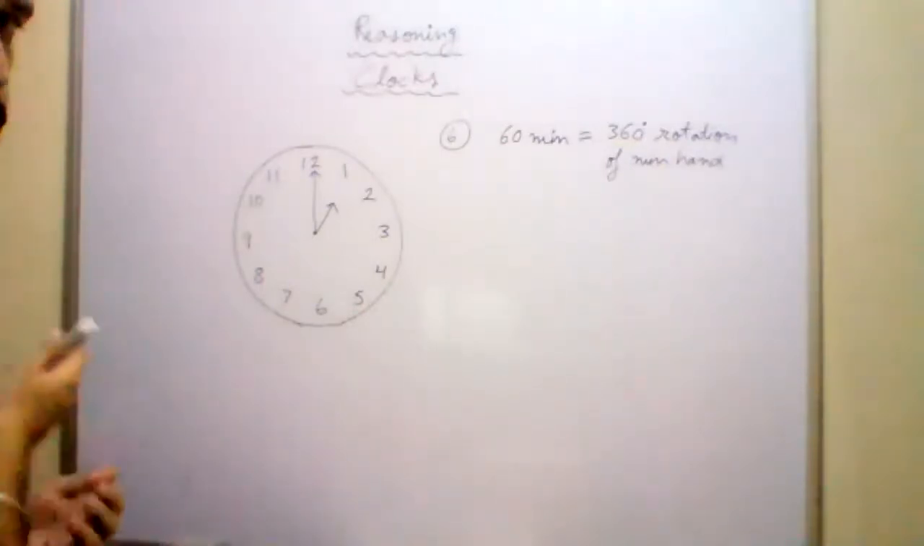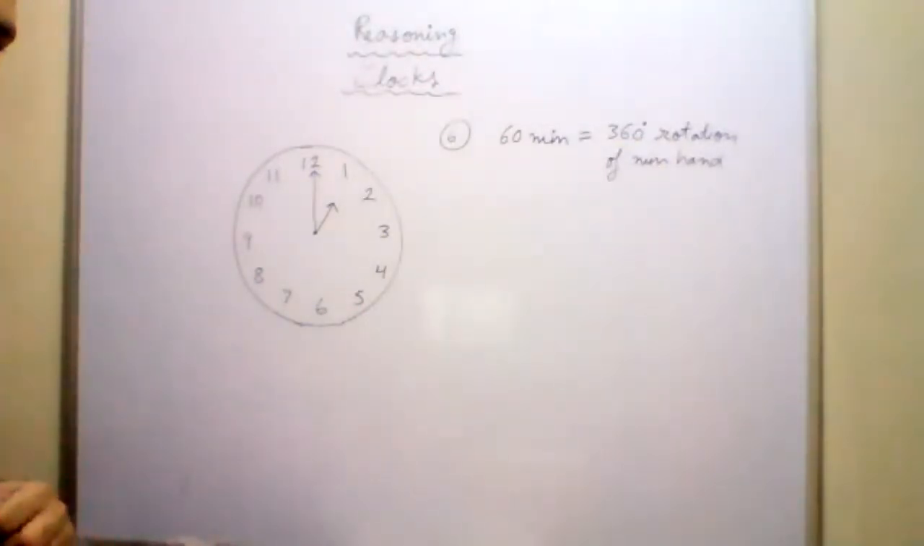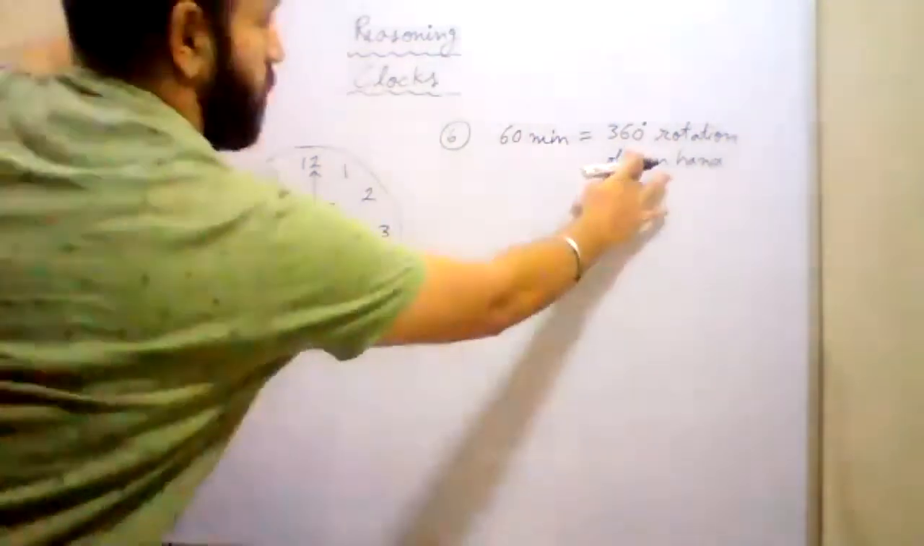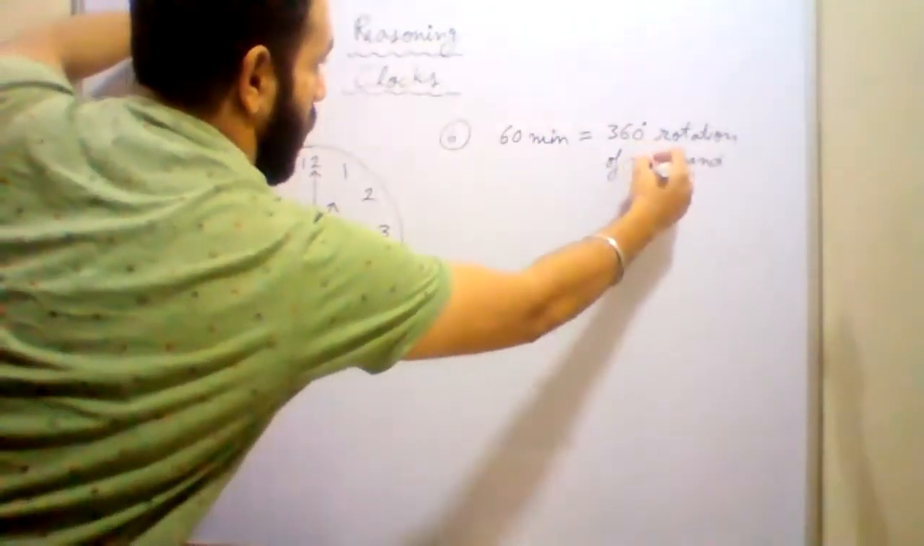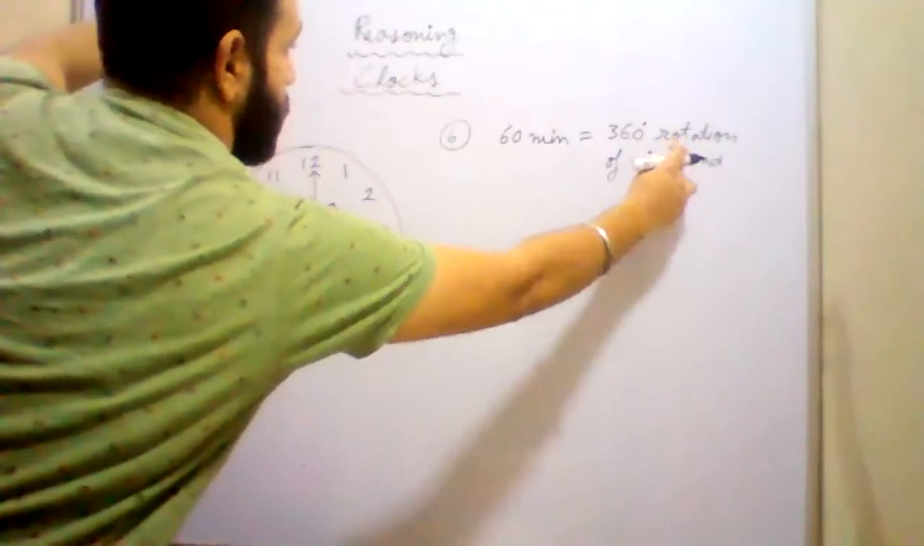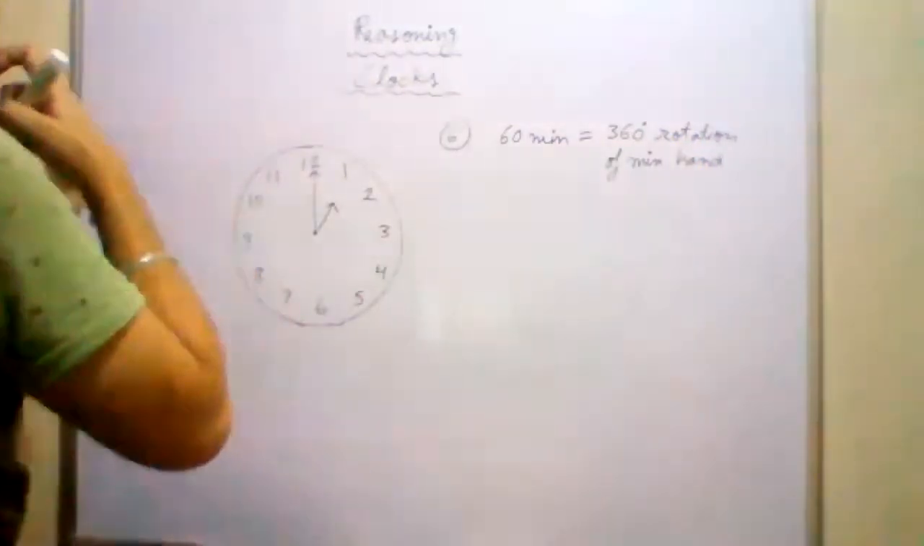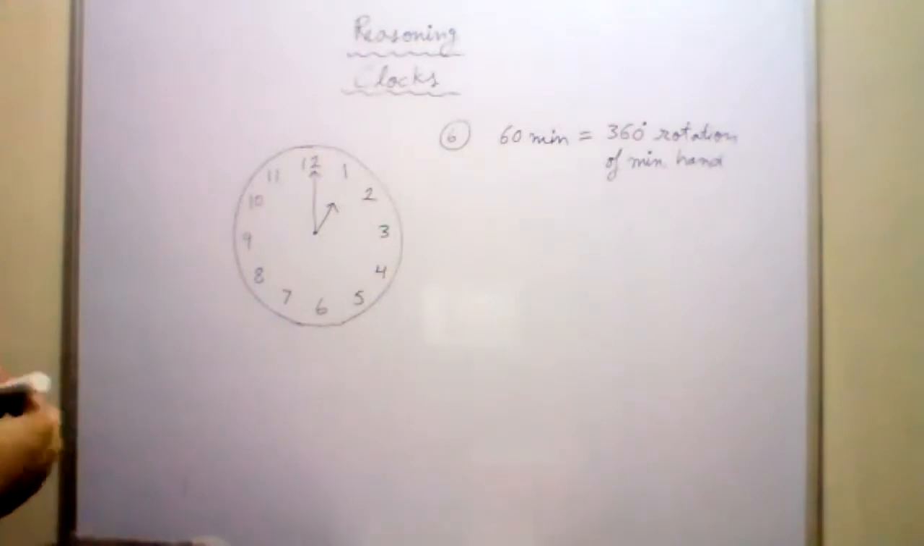Sir, we have to write this? Yes, you have to write this. The short form of minute is MIN. 60 minutes is equal to 360 degree rotation of the minute hand. Do you all understand this? Yes, sir.